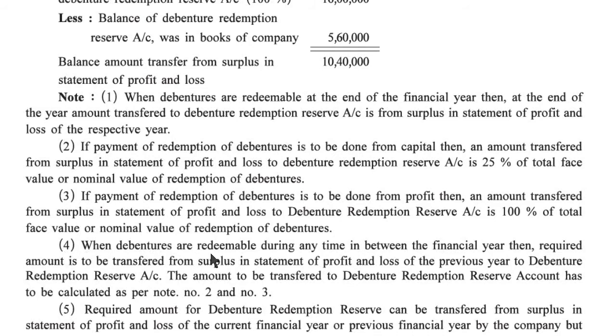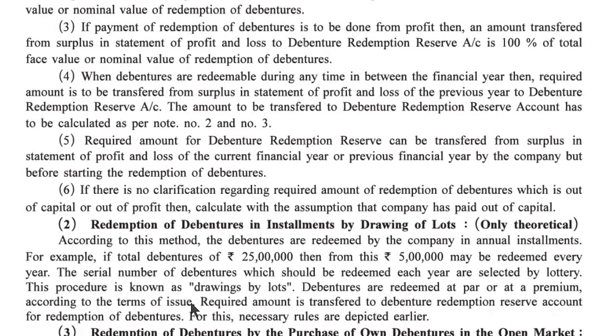Fourth, when debentures are redeemable at any time in between the financial year, then the required amount is to be transferred from surplus in statement of profit and loss of the previous year to debenture redemption reserve account. The amount to be transferred has to be calculated as per note number 2 and number 3.